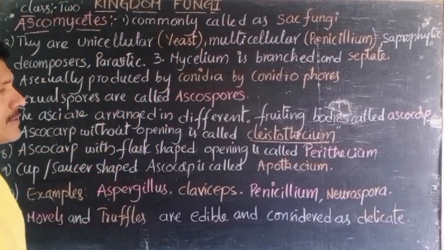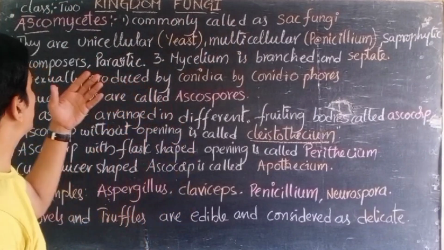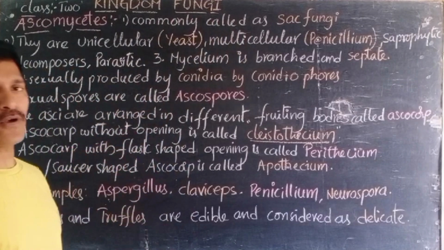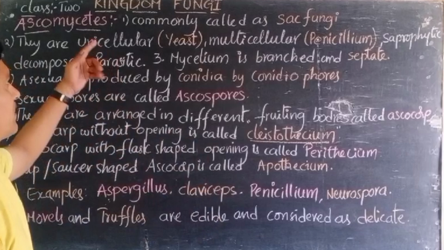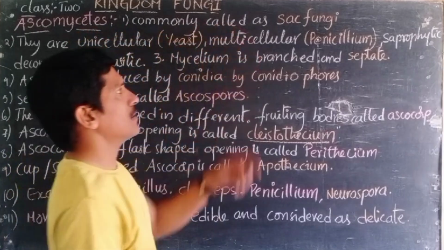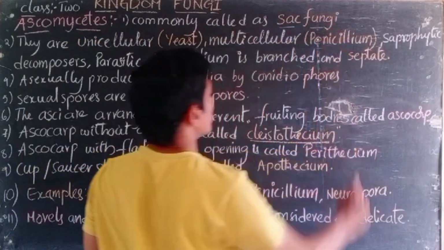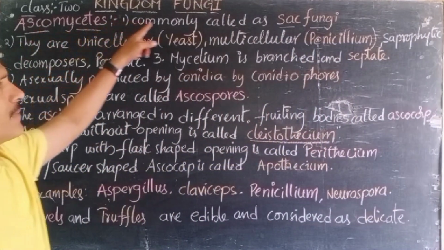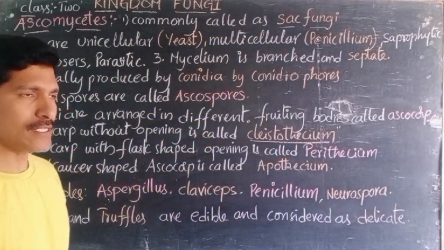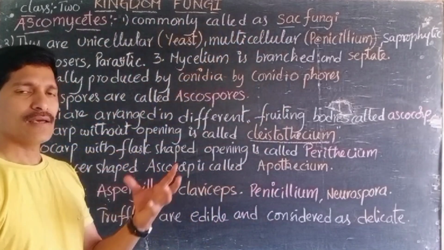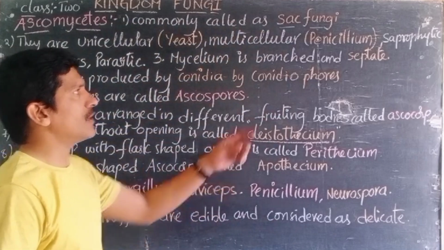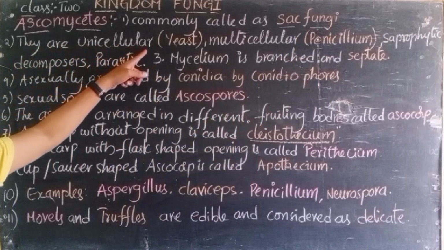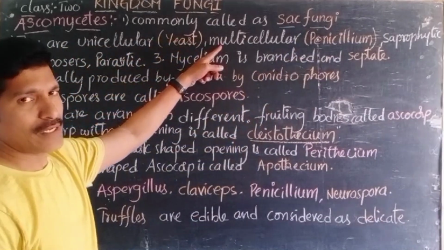So we will see the characteristic features of Ascomycetes, their habitats, and how they reproduce. We will go through one by one. See here, they are commonly called sac fungi. The actual name is Ascomycetes. They are commonly called sac fungi because of the sac-like structure they have, so they are called sac fungi, right?